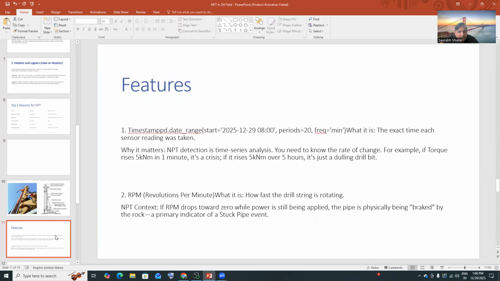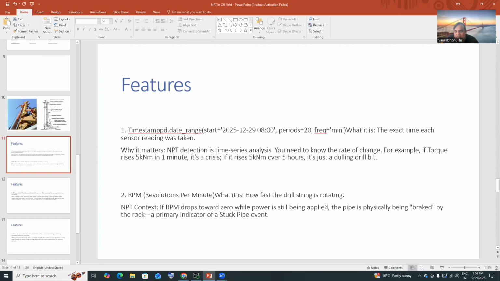For that, I have created one use case in Python to showcase how we can measure the NPT in the oil and gas field. The number one important thing is the date-time stamp, because when we put the sensors there, they give us data every second about what is happening. That is the first feature for us to create in Python, to see when the NPT will happen, where it is going up, where it is going down, and we can stop the machine, take that particular measure and work on it.